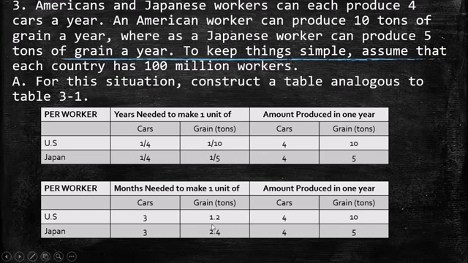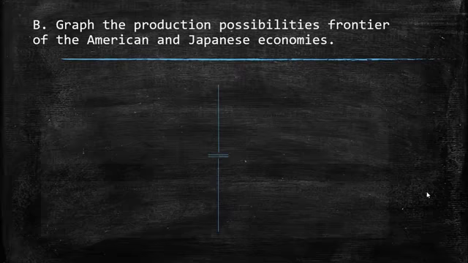On the other side, we have 12 divided by 5, so we have 2.4 months. 2.4 months are necessary to make 1 unit of grain. For Japan's cars, we have the same stuff. I didn't change anything.